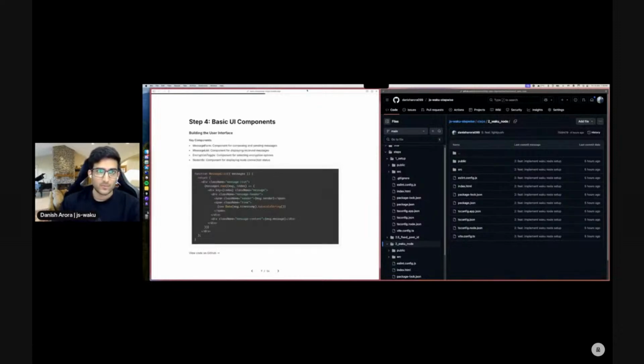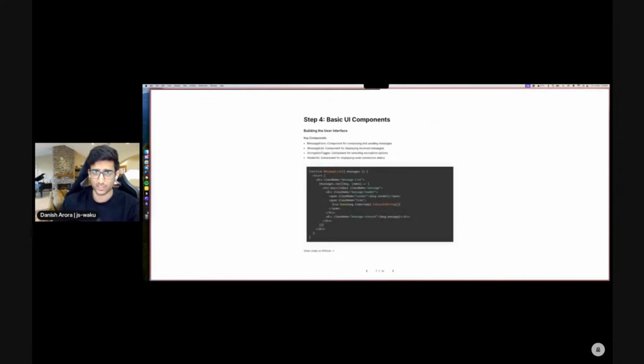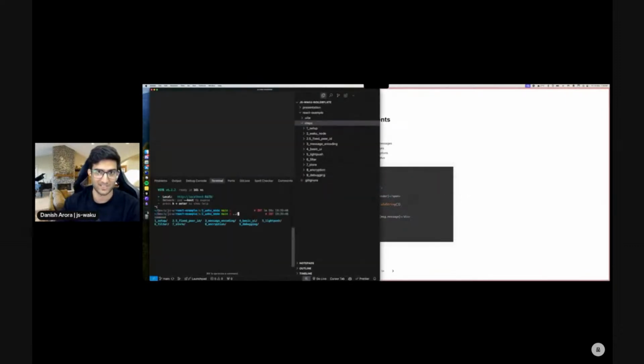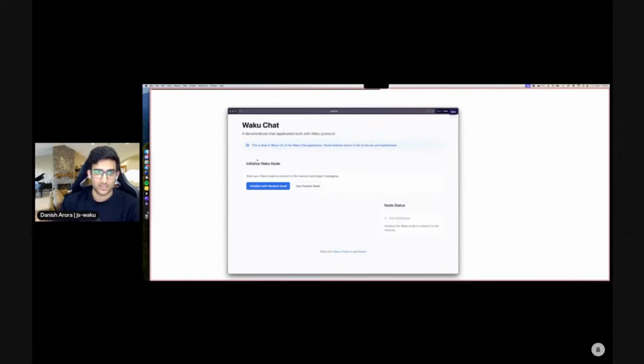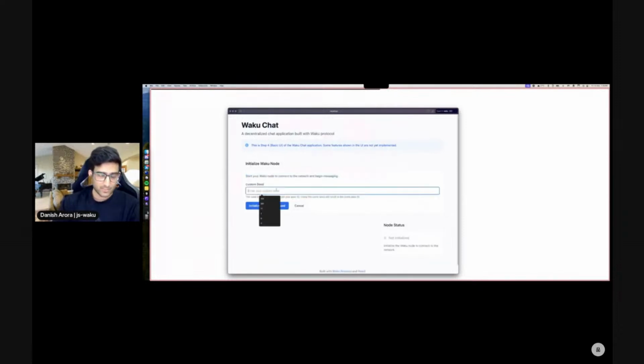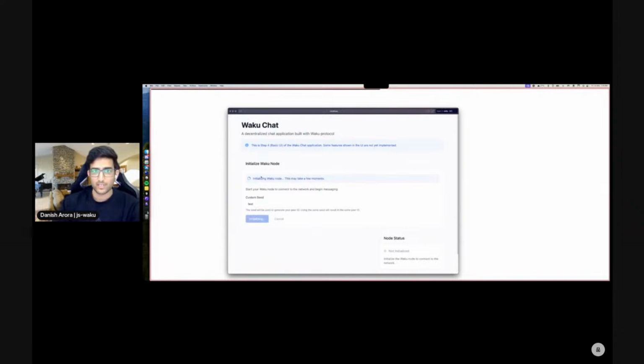Moving forward, we now set up basic UI components that essentially just stitch together all of the logic that we've built so far. Let's actually check this one out because we'll finally have some UI going. Yeah, so we now have this application where we have an option to initialize our Waku node with a random seed or use our custom seed. And the node is not yet initialized, of course. So let's try to use a custom seed, initializing the Waku node.